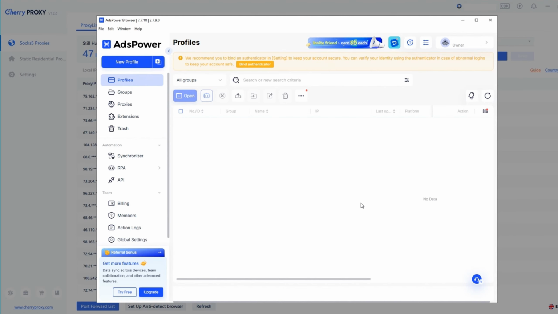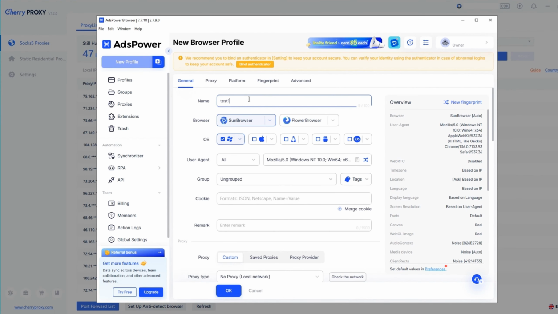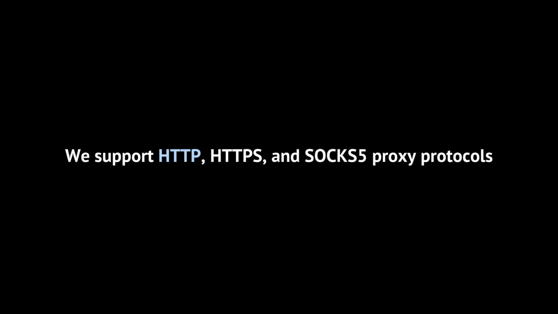Now it's time to configure the browser. Open AdsPower, click the New Profile button on the right, and name the new window. Then click Proxy to configure the proxy and select the proxy type. We support HTTP, HTTPS, and SOCKS 5 proxy protocols.